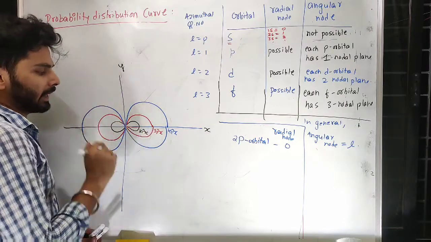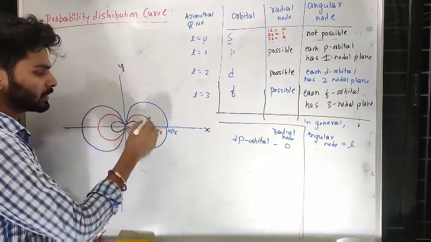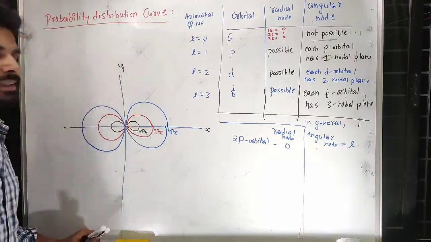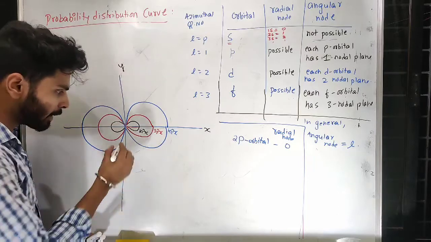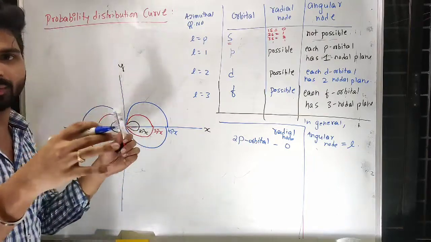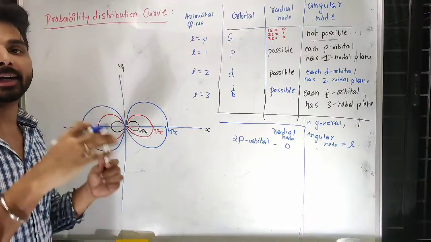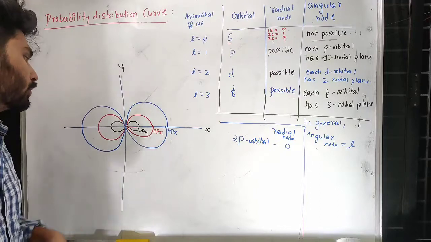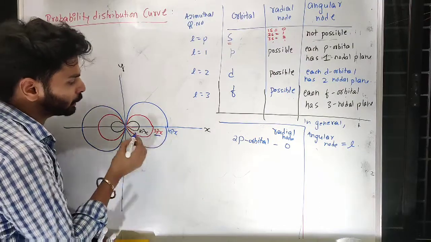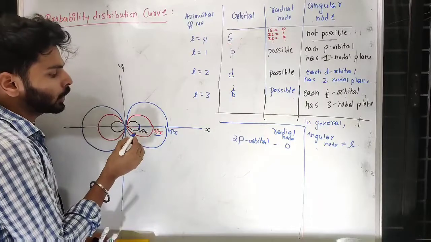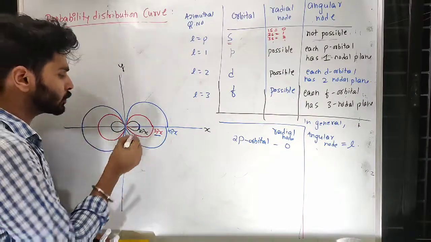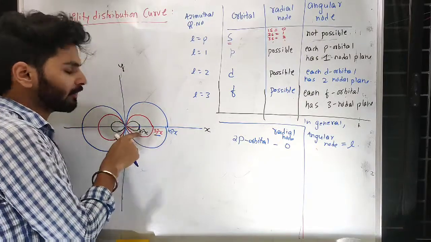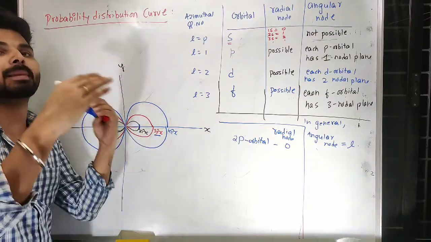But when I talk about 3px, it is definitely present in all this dumbbell shape except where 2px is present in maximum amount. That means there may be some distance where 2px can be in the maximum amount. That is where the probability of finding the electron is at maximum. That may be some distance, some radius that can be calculated later. We are going to do that. So for 3px you will find a place where 2px is present to the maximum extent. So that place will be considered a node for 3px. Why? Because 3px won't be found there, because 2px presence is maximum.